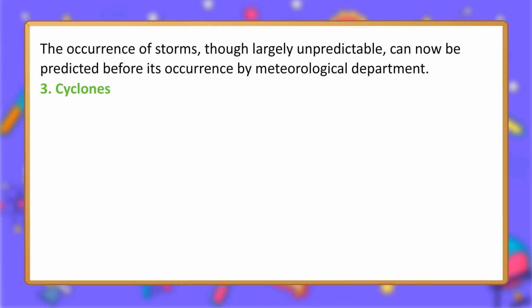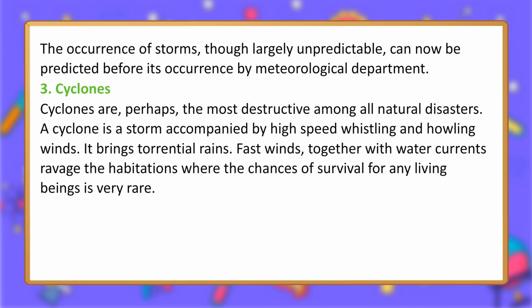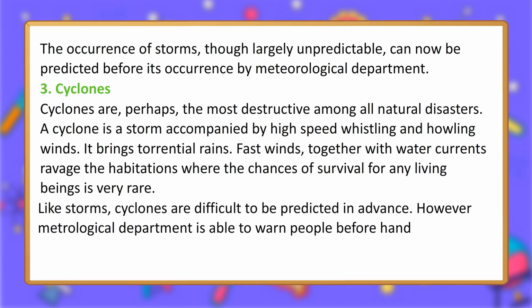3. Cyclones. Cyclones are, perhaps, the most destructive among all natural disasters. A cyclone is a storm accompanied by high-speed whistling and howling winds. It brings torrential rains. Fast winds, together with water currents, ravage the habitations where the chances of survival for any living beings are very rare. Like storms, cyclones are difficult to predict in advance. However, the meteorological department is able to warn people beforehand.